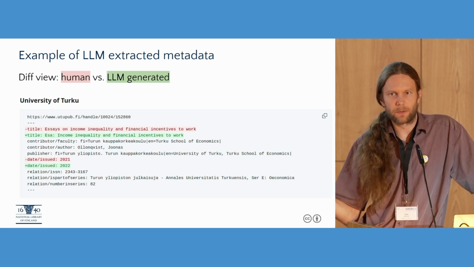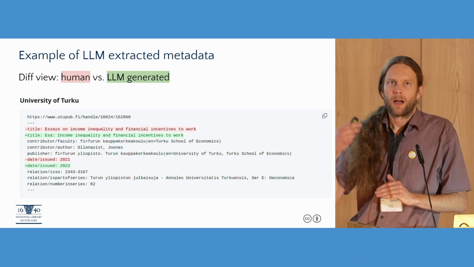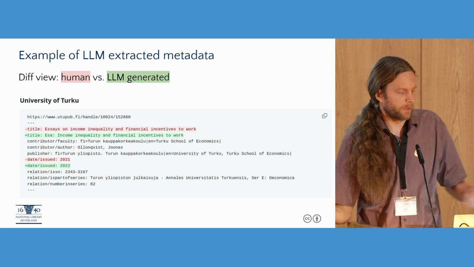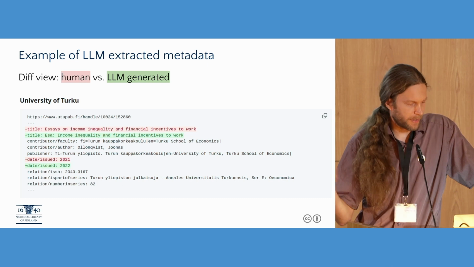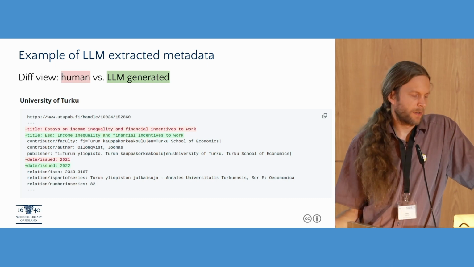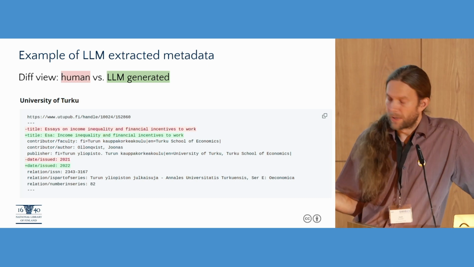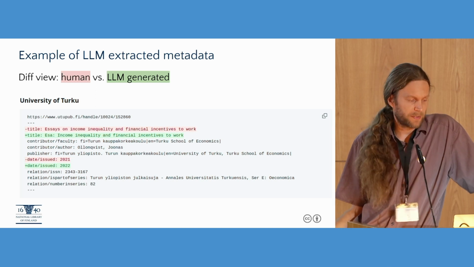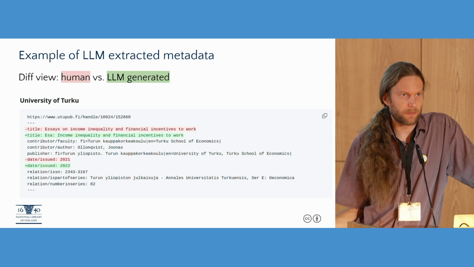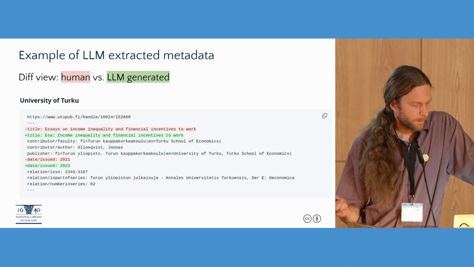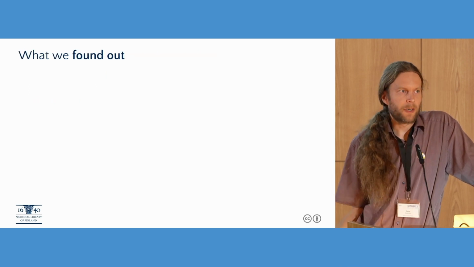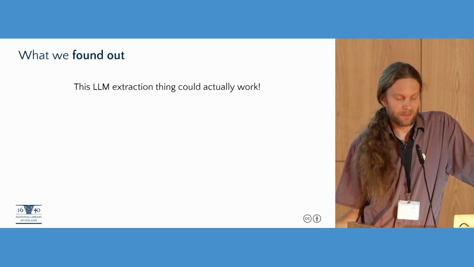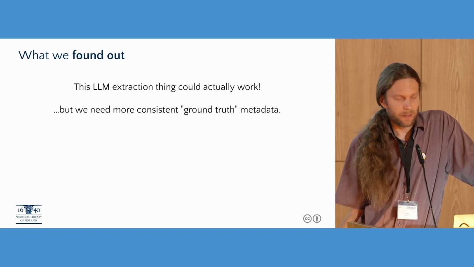This is a diff view, so it's a comparison between the original human-generated metadata and what the language model produced. The human one is in red and the machine-generated is in green. And mostly they agree, so the model produced almost the same result. There's a little mistake in the title and also the date is wrong, but other than that it was pretty good. So what we found out in this experiment was that this extraction using LLM could actually work,